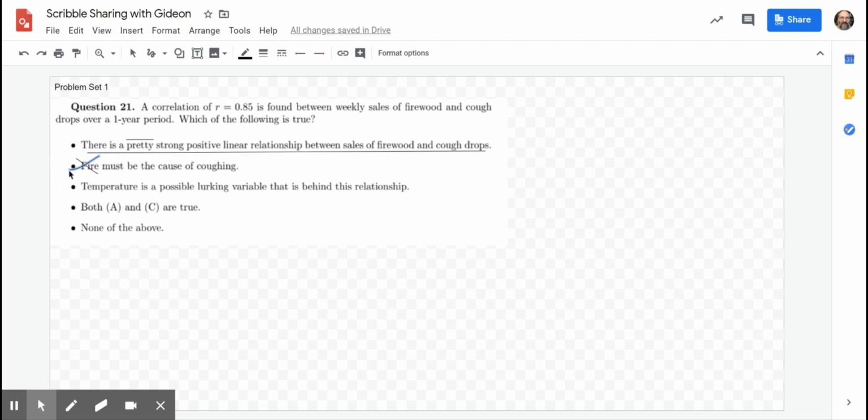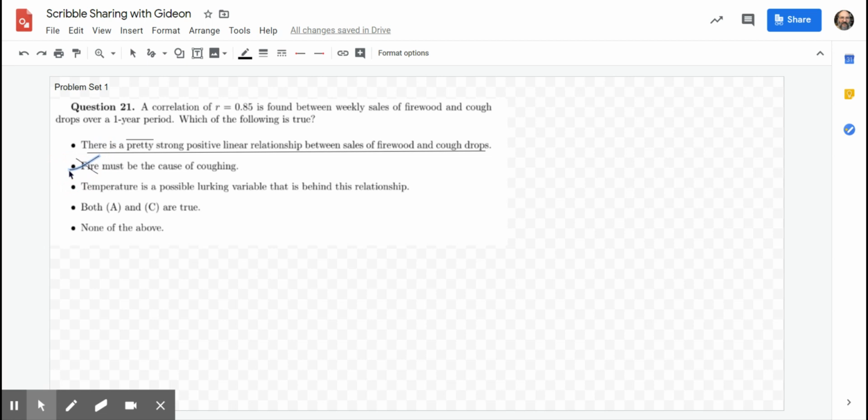Third option here, temperature is a possible lurking variable that is behind this relationship. So interesting. So we need to know that lurking variables are things that are behind. What they're doing is the lurking variable is affecting both of the things we're actually observing. And that's probably or could be the cause of the relationship, or at the very least, it's another association amongst all of these things.